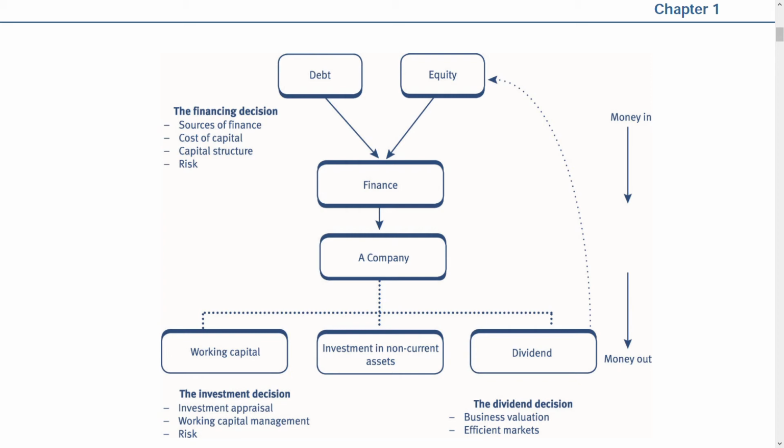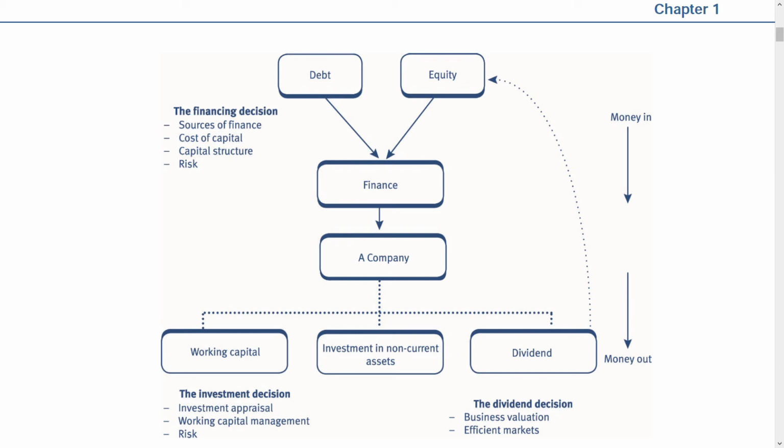Both the arrows are showing towards finance to a company. Under the financing decision, you can see first is sources of finance. We are going to study sources of finance: bank overdraft, bank loan, leasing, hire purchase, factoring, invoice discounting, all those things. These are all sources of finance. We're going to study them in detail when we get to sources of finance. Now, can you understand the connection between how those chapters are built up? Everything is related, everything is integrated. So when you're studying, study it as a whole. Source of finance is just one part of it. Don't study it in isolation. It's not right. Everything is interrelated.